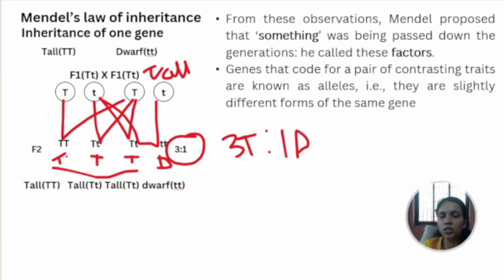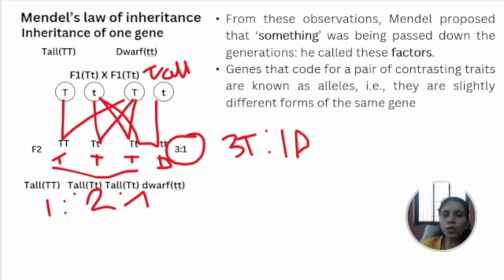And if you see the genotypic types, capital T capital T is of one type, small t capital T we have 2, and small t small t we have 1. So the genotypic ratio is 1:2:1.